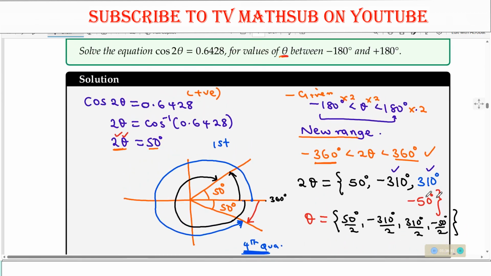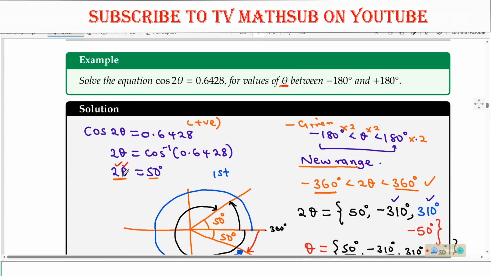So this is what is important. Whenever the angle here changes, whether it is theta plus this, theta minus that, 2 theta, 3 theta, or 2 over 3 theta, you must get the new range. Whenever you get the new range, it will help you to get all the angles in that given range. So you should always recall that.